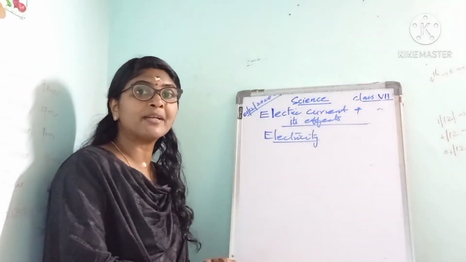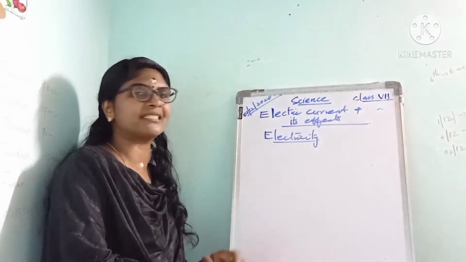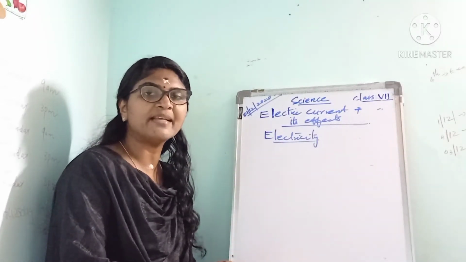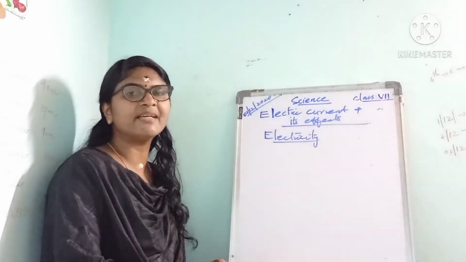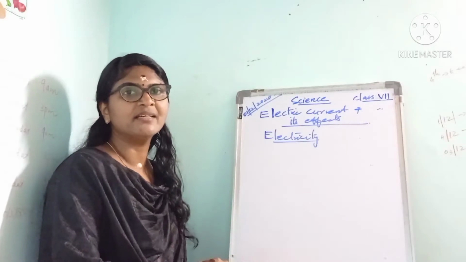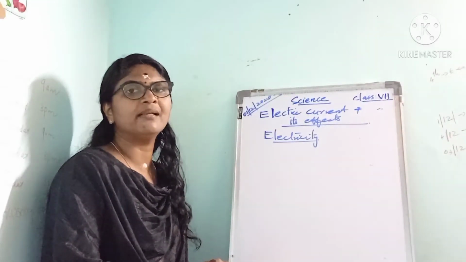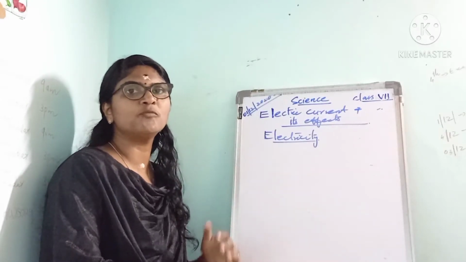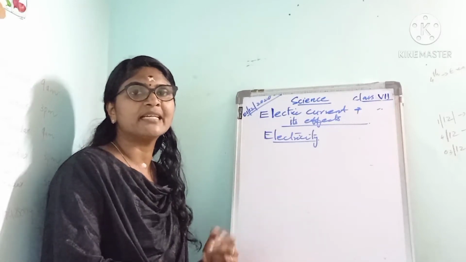You know different electric devices or appliances that work with electricity. What are the different devices? Television, computer, electric bell, electric motor, electric bulbs, tube lights, fluorescent lamps, washing machine, refrigerator.